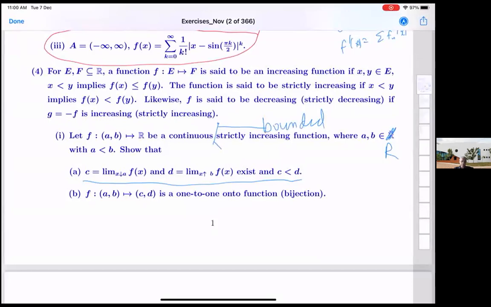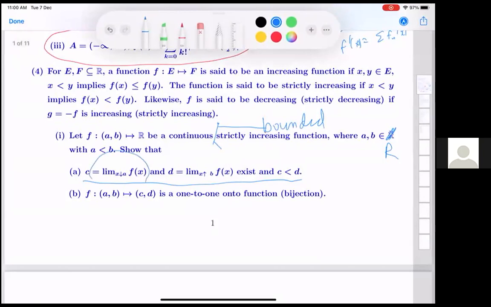So your question is, we have given f is a continuous, bounded, strictly increasing function. And your question was, how do we show that this limit exists, right? Yes, sir. The other one will follow similarly, but how do we argue that the limit as x goes down to a of f(x) exists? This one goes back to our facts about real numbers.